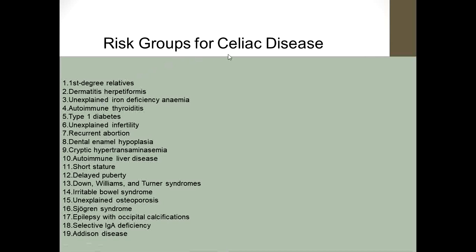So what are the risk groups for celiac disease? So first degree relatives of the patient, dermatitis herpetiformis patients, unexplained iron deficiency, anemia, autoimmune thyroiditis, type 1 diabetes, we screen for celiac disease in type 1 diabetic patient, and like dental enamel hypoplasia, autoimmune liver disease, short stature, delayed puberty, Down, Williams and Turner syndromes, and selective IgA deficiency, Addison's disease, long list.